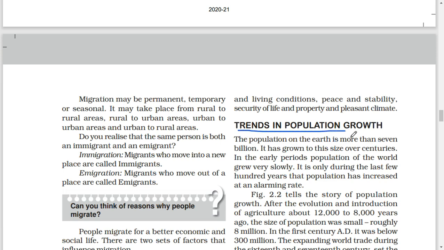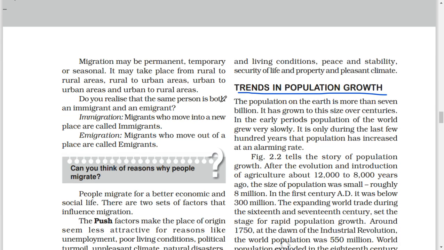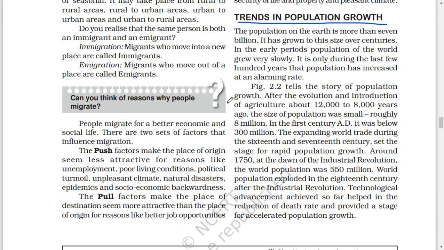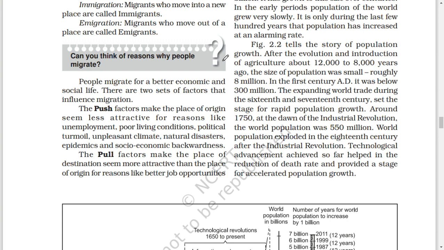Trends in population growth. The population on the earth is more than 7 billion. It has grown to this size over centuries. In the early periods, the population of the world grew very slowly. It is only during the last few hundred years that population has increased at an alarming rate. Here is the story of population growth after the evolution and introduction of agriculture about 12,000 to 8,000 years ago. The size of population was small, roughly 8 million. In the 1st century AD, it was below 300 million. The expanding world trade during the 16th and 17th centuries set the stage for rapid population growth.